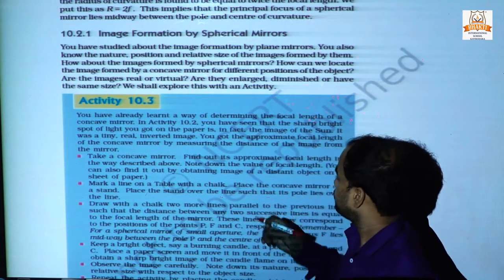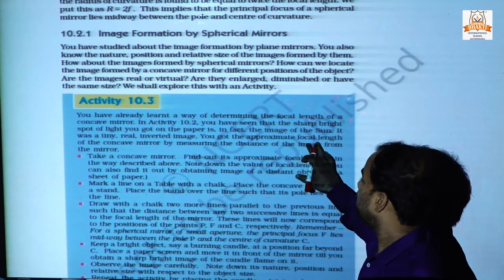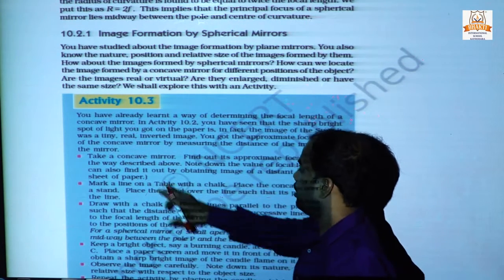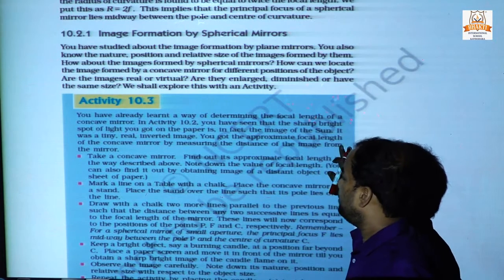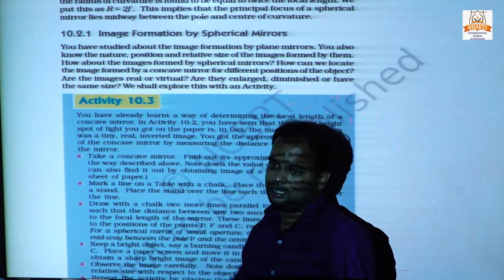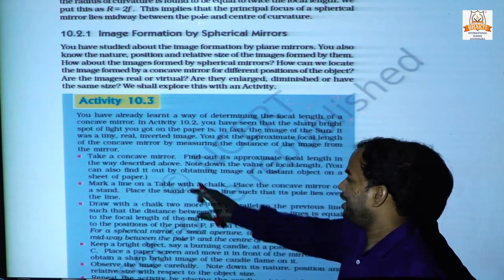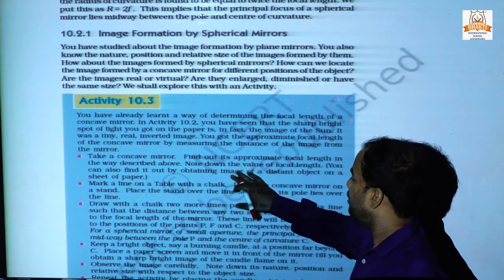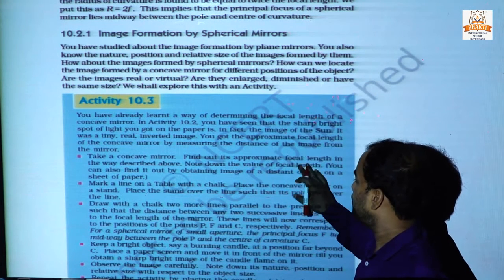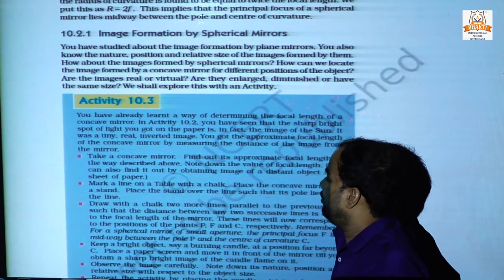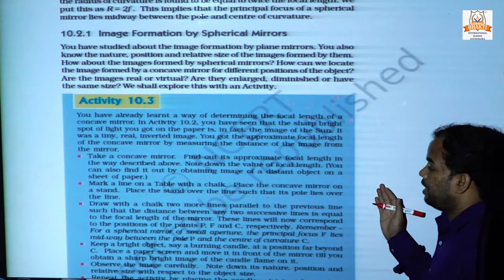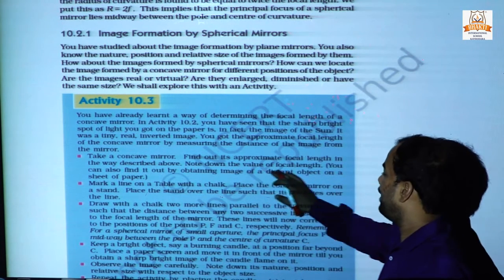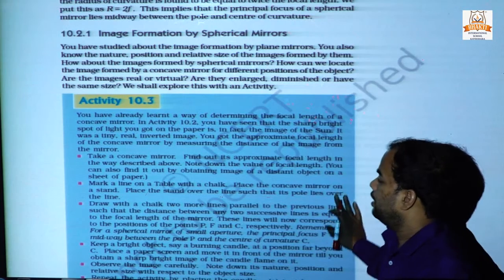We got the approximate focal length of the concave mirror by measuring the distance of the image from the mirror. Take a concave mirror, find out its approximate focal length in the way described above, and note down the value of the focal length.